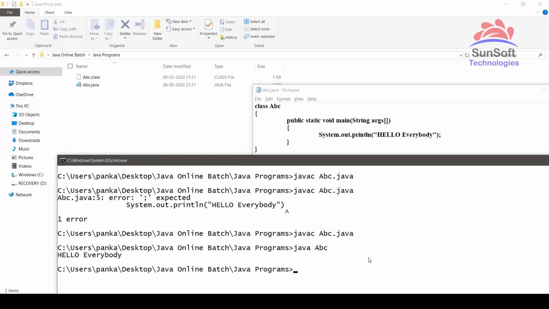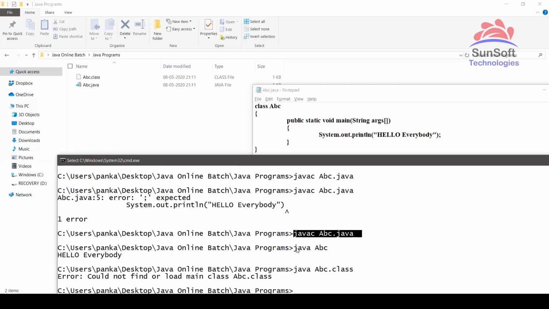And see, when I press enter, it will get me the output hello everybody. But if you type abc.class, what will happen is it will internally search for abc.class.class, which it doesn't find, because it will automatically append .class. So now see, it will show me an error, could not find or load abc.class, because it is searching internally for abc.class.class. So that's why while compiling, use abc.java, but while executing ABC, just the class file name, don't put the extension.